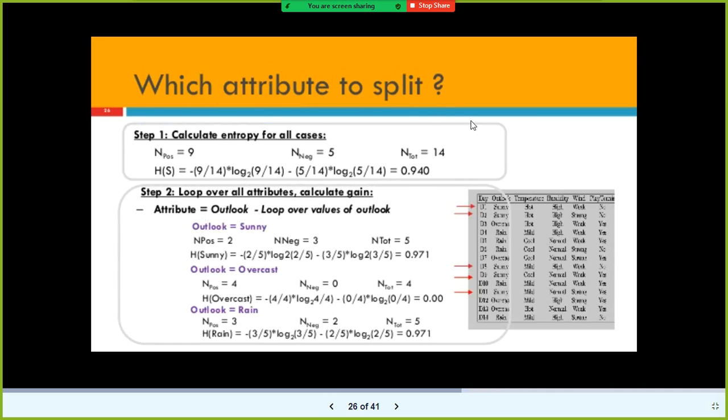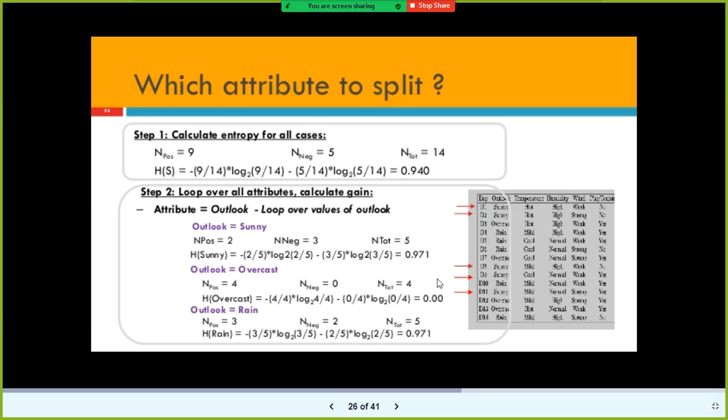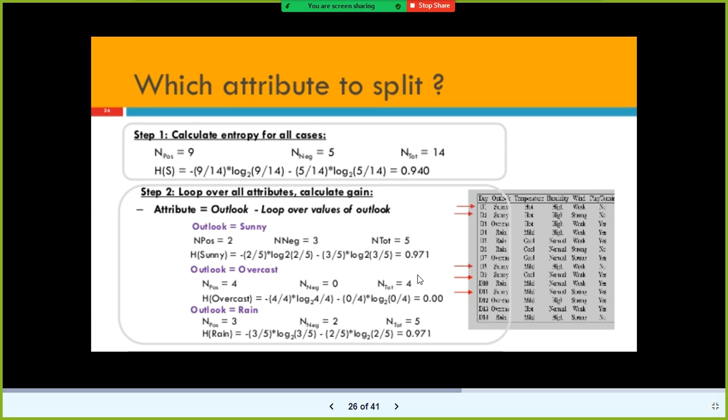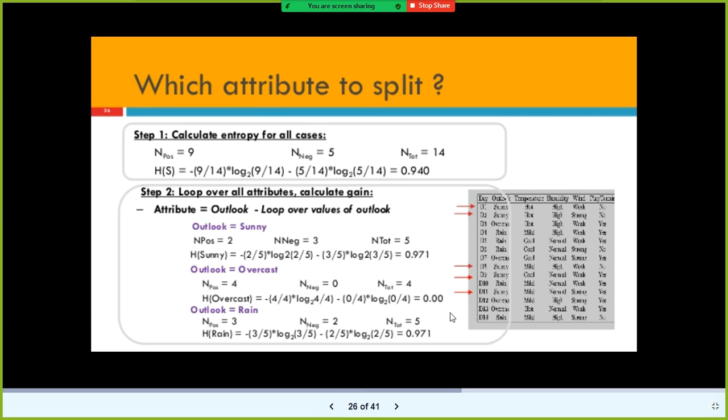First the overall entropy value you calculated, you need to subtract from this the remaining 3 entropy values. 0.94 minus 5 out of 14 into 0.971, for this one 0.971, and here 0, ignore it. Here 5 out of 14 into 0.971. Sorry, here it is 4 out of 14.